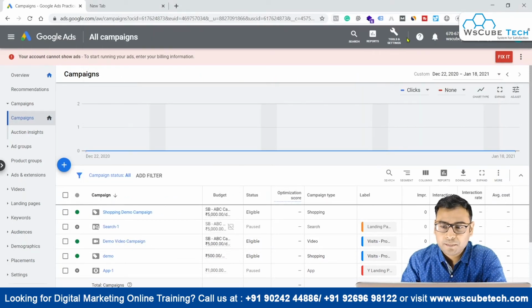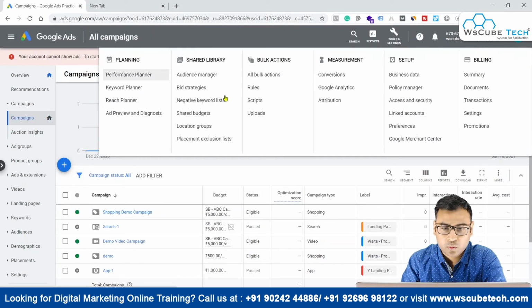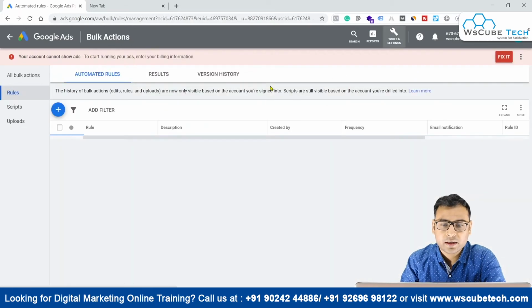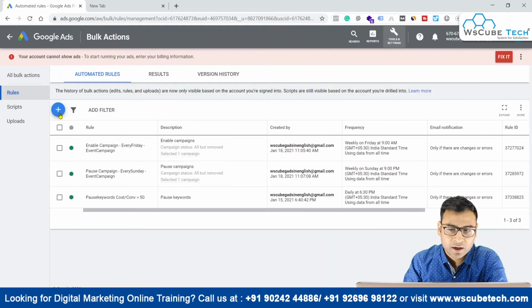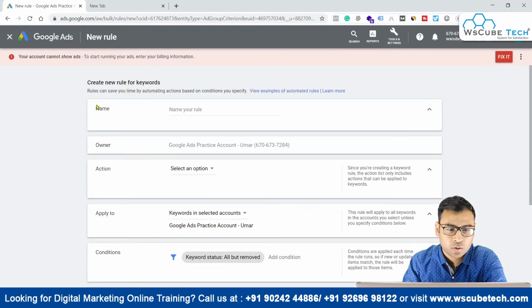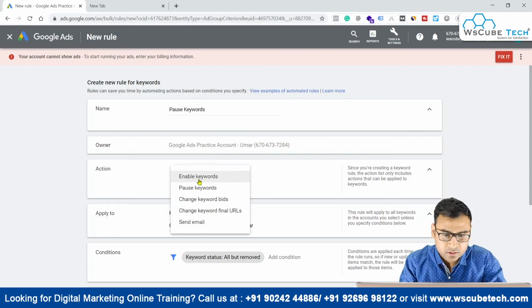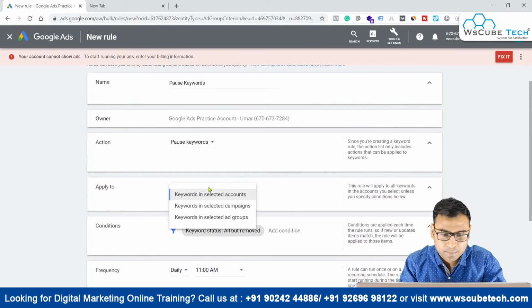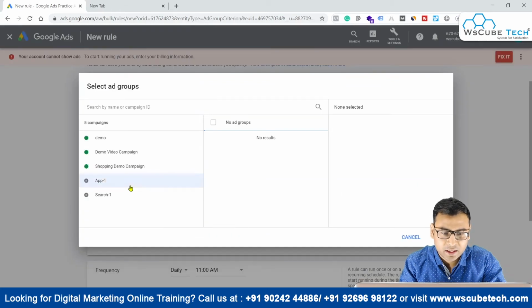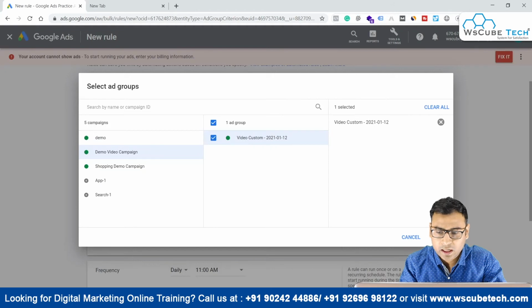We simply have to come back to the tools and settings option, and go to the rules section. Once we are in the rules section, we go to keyword rules and pause keywords. Now we select our action, pause keywords, and this will be applied to any ad group you select.